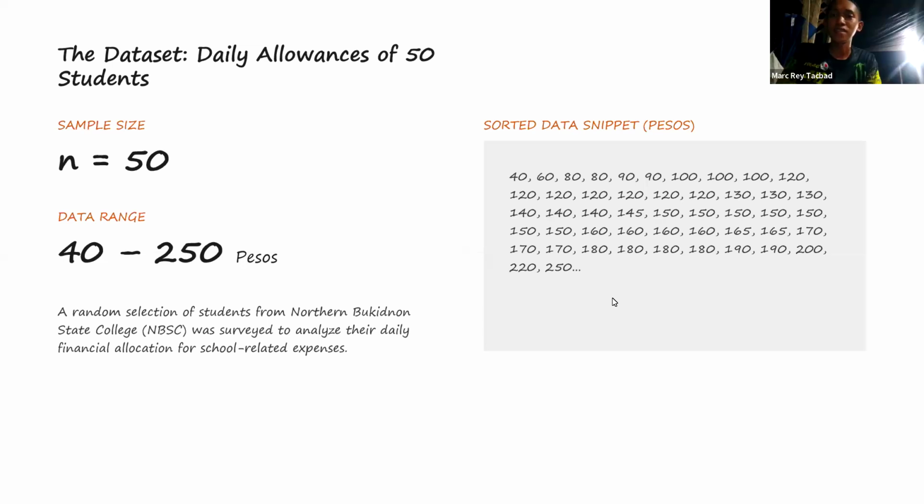Our sample size is 50, meaning the 50 students in our data. Our data range starts from 40 pesos to 250 pesos.